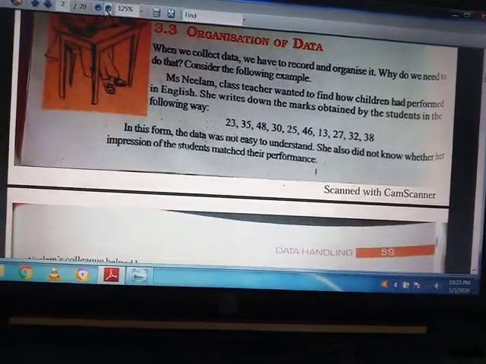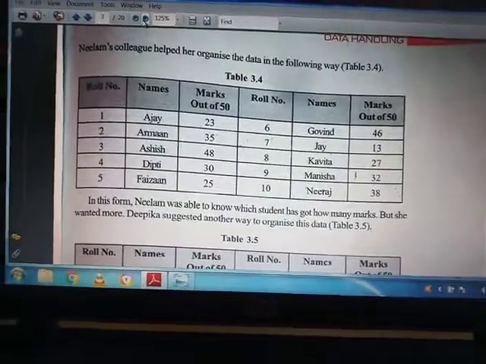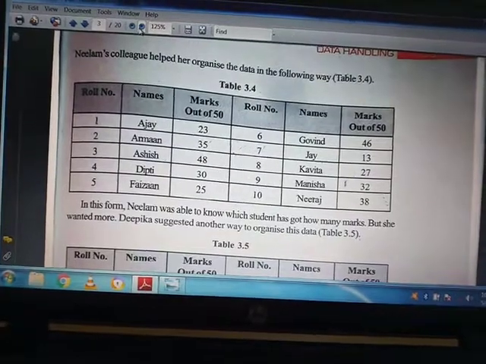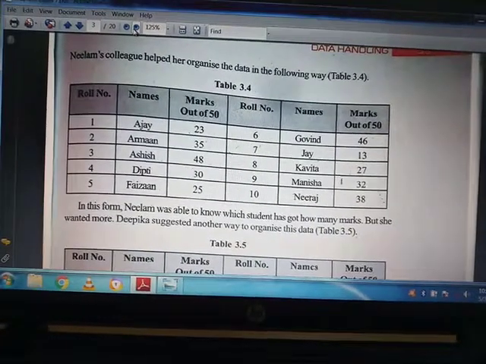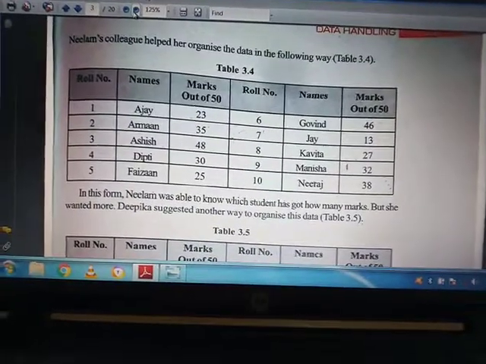Now here is a table in which Neelam's colleague helped her organize the data in the following ways. You can see that this is table 3.4.